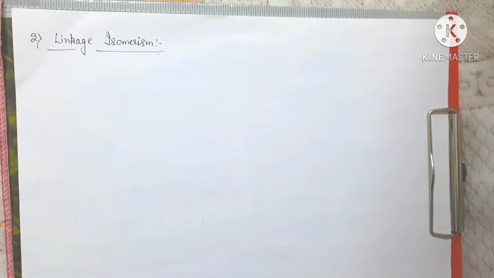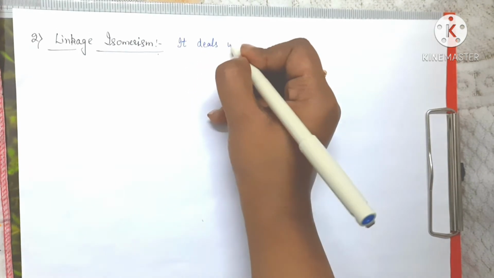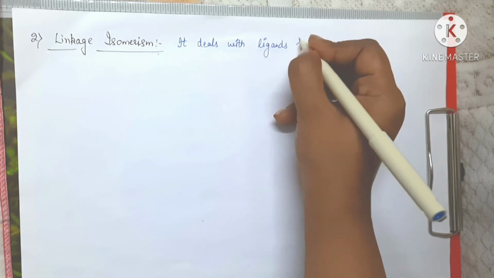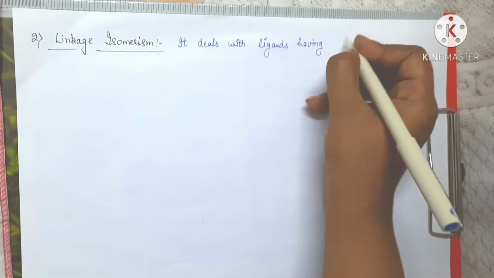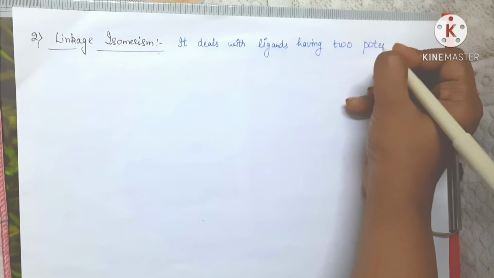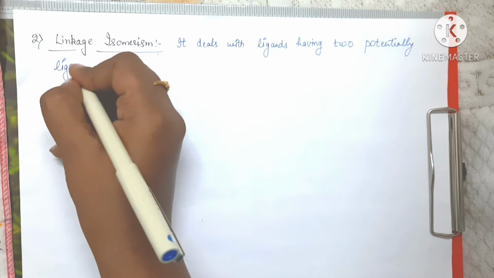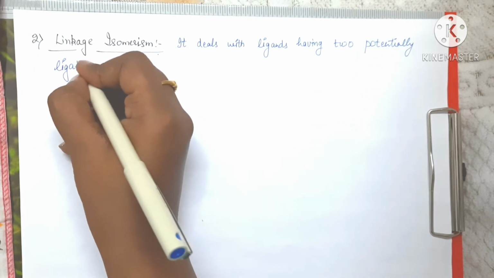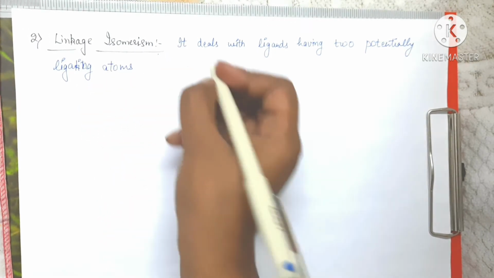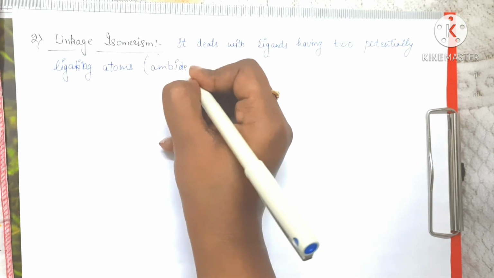So if we talk about the linkage isomerism, it deals with ligands having two potentially ligating atoms, which are also known as ambidentate ligands. This we have studied earlier.